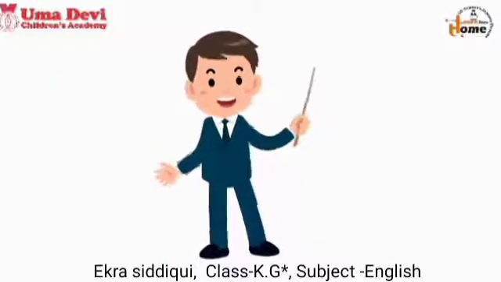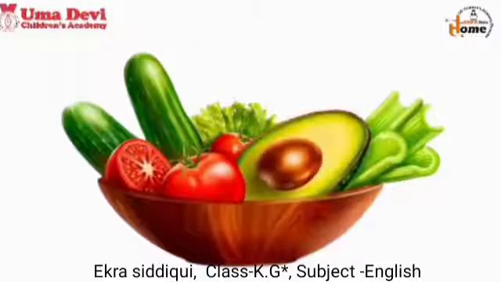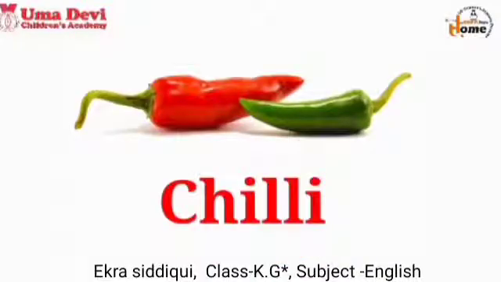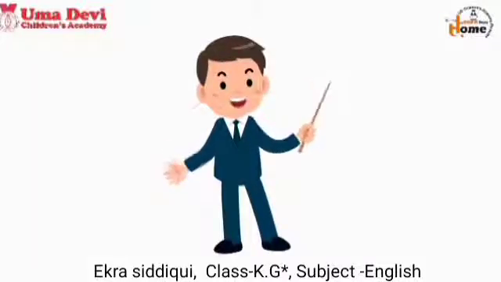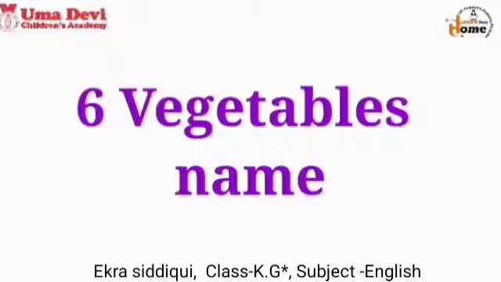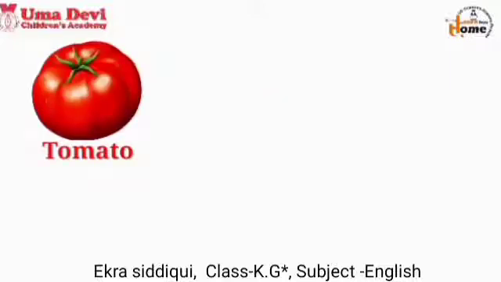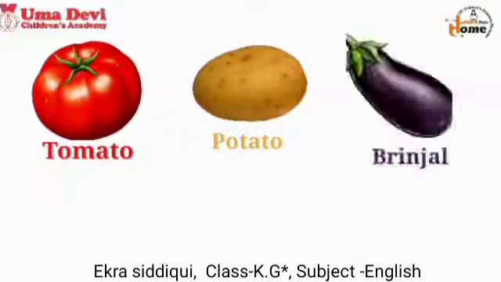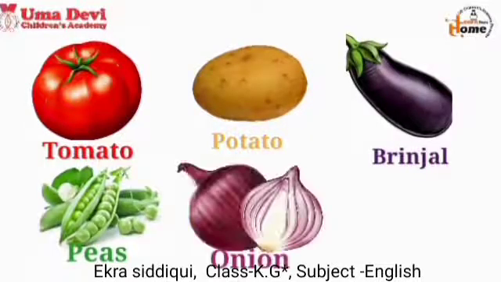Kids, now tell me what we are learning. Yes, we are learning vegetables name. So dear kids, look here. This is chili. Chili is green and red in color. The spelling of chili is Chilli. Kids, now tell me how many vegetables name we have revised today. Yes, we have revised 6 vegetables name. Vegetables are tomato, potato, brinjal, peas, onion and chili.